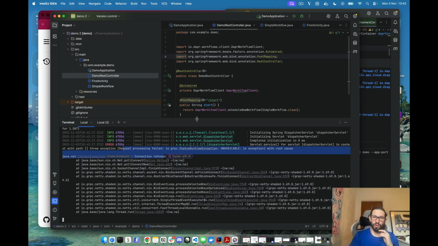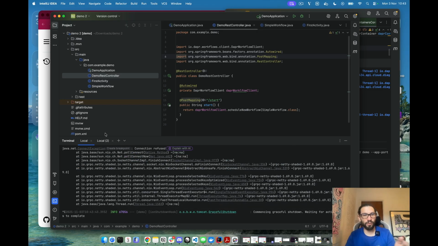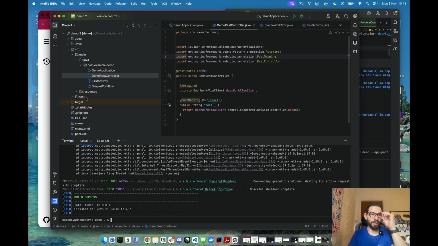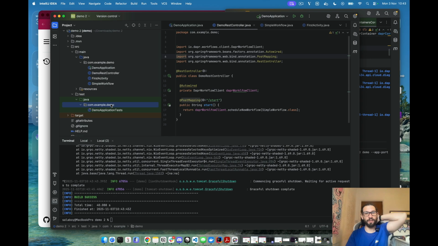This code will work if you run the application inside Kubernetes and you have Dapr installed there, and you annotate your deployment with the right annotation and it has the sidecar. This will work. The problem here is that we're not running on Kubernetes and there is no Dapr instance running. So we need to fix that. And in order to fix that, we will use the test dependency that I mentioned at the beginning. How we're going to do that is we are going to create a test profile, a version of the same application.